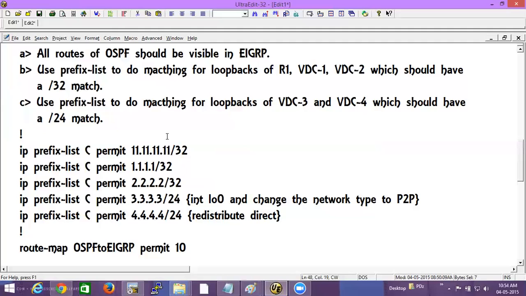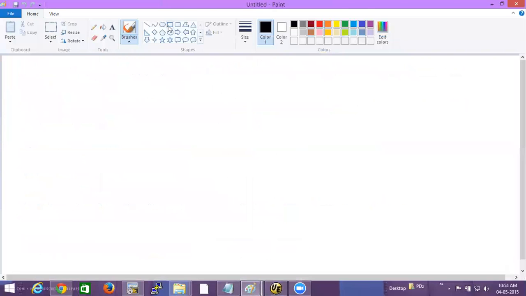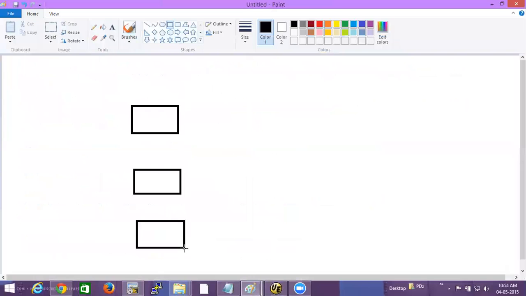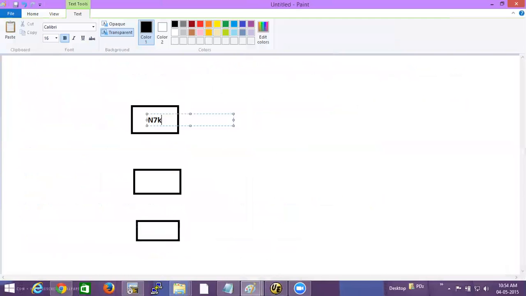So as I told, where is your layer 3 boundary from any data center point of view? Nowadays the layer 3 boundary would be in the core layer, right? So I have my Nexus 7K here, suppose. Okay, I have my Nexus 5K here, and I have my Nexus 2K that connects me down to my servers and all, right?